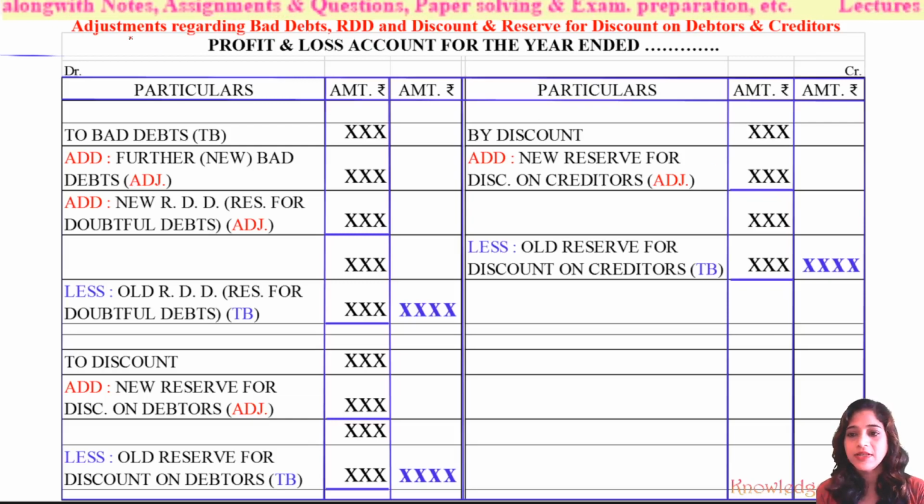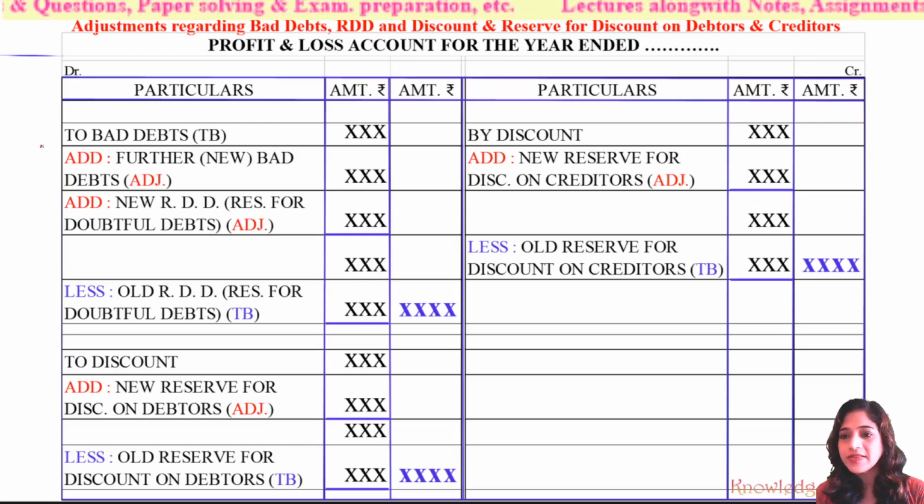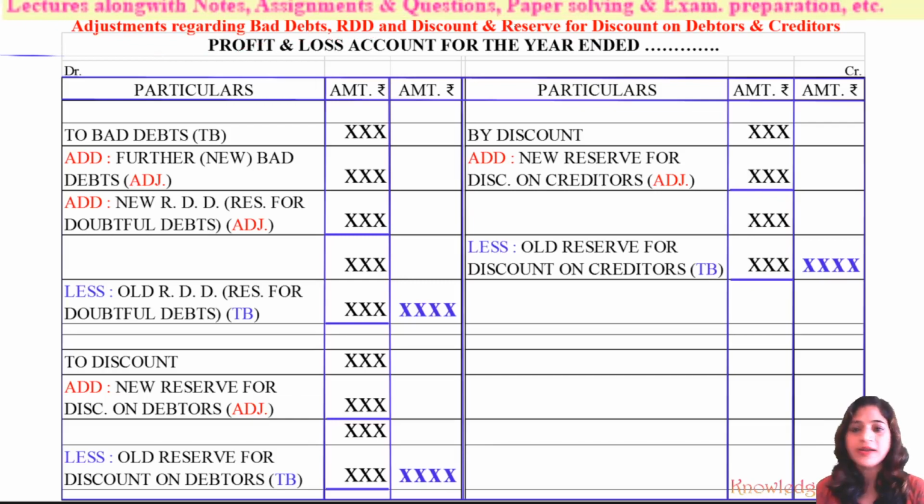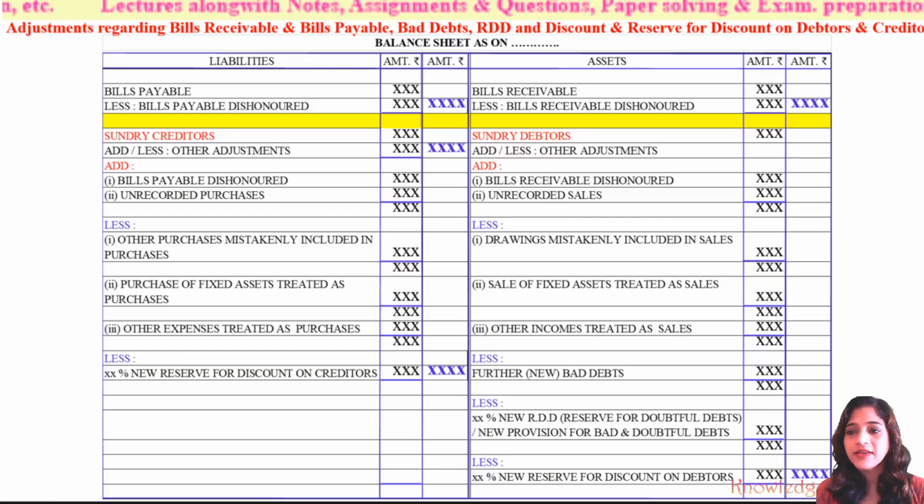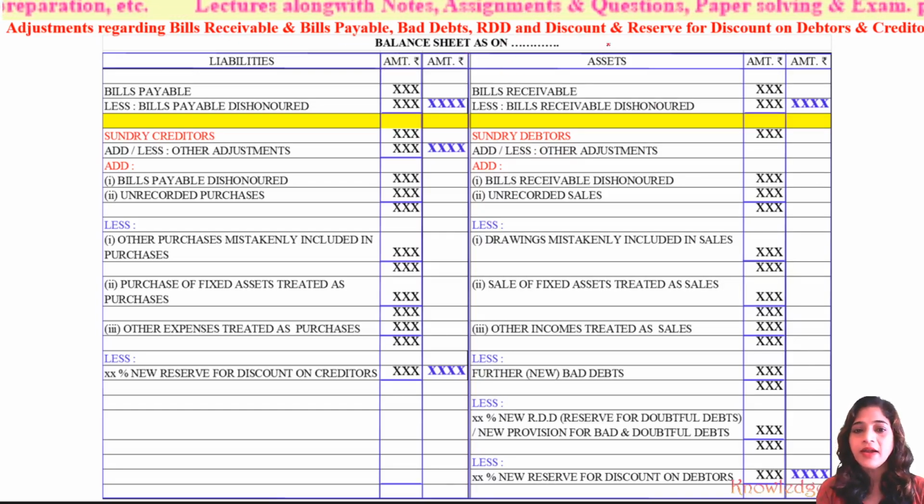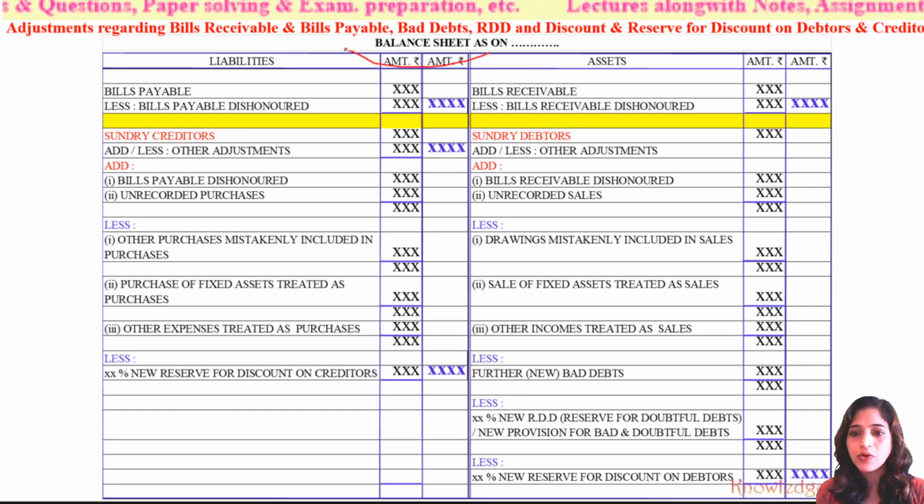As usual, I always recommend these important adjustments regarding bad debts, bad debts recovered and discount, and reserve for discount on debtors and creditors. Then these are the other important adjustments regarding bills receivable, bills payable, bad debts, RDD, and discount and reserve for discount on debtors and creditors with reference to the balance sheet, and the earlier ones were with reference to the profit and loss account.